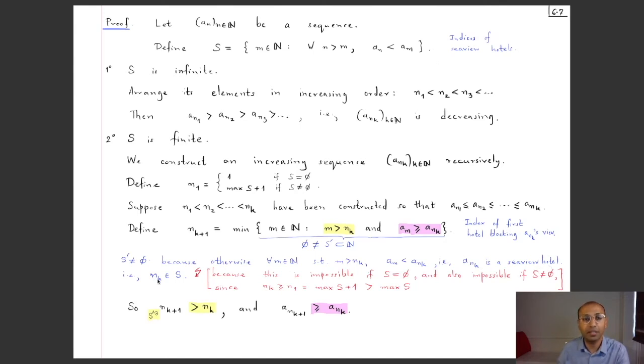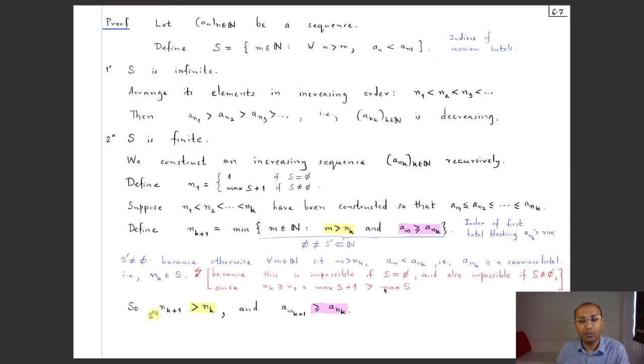What does that mean? That means that this nk belongs to this set S. But that cannot happen, because nk is bigger than or equal to n1, and n1 was the maximum of S plus 1. So in particular, nk is bigger than or equal to n1, which is the maximum of S plus 1 in the case when S is non-empty, and this is strictly bigger than the maximum of S. But that cannot happen because the maximum of S was supposed to be bigger than or equal to nk, because nk belongs to S and the maximum is an upper bound of S.